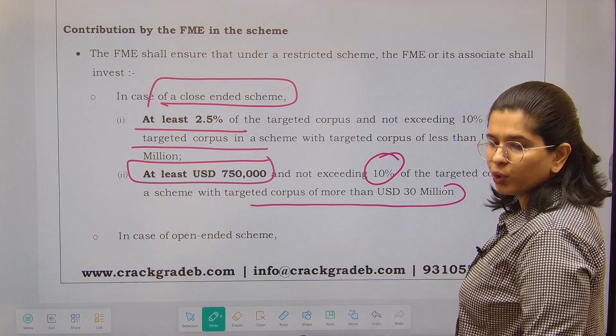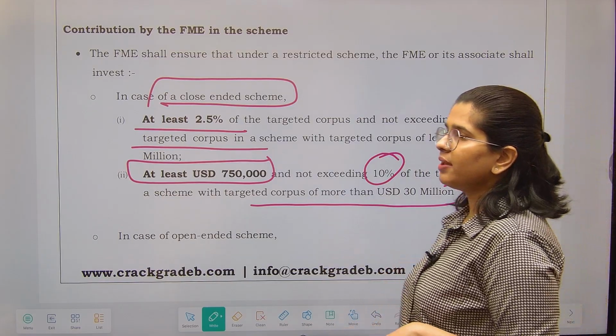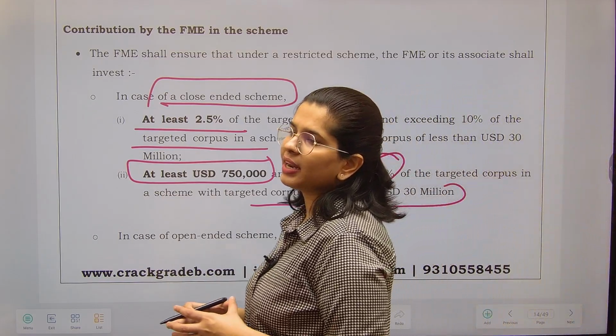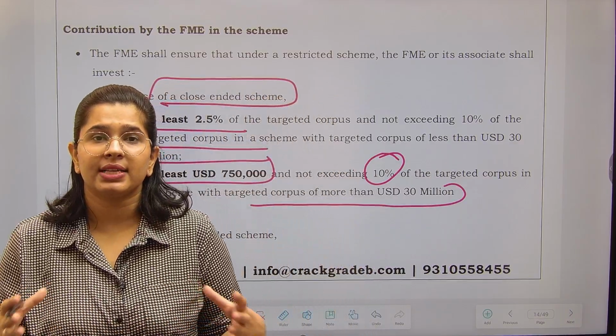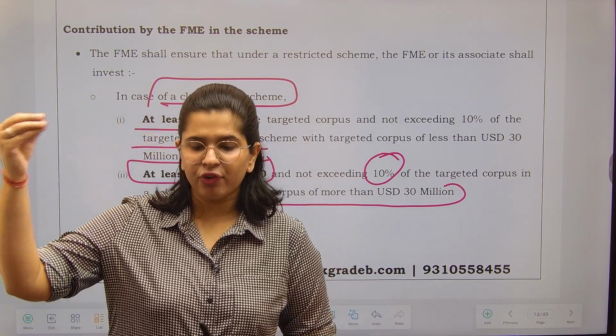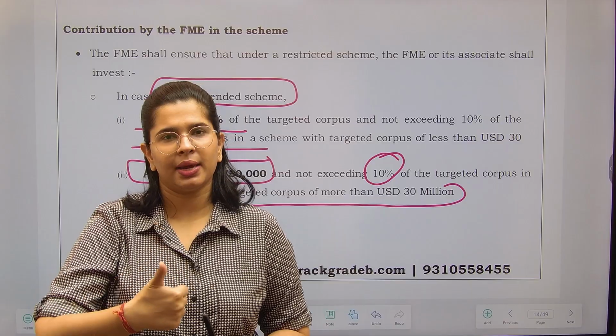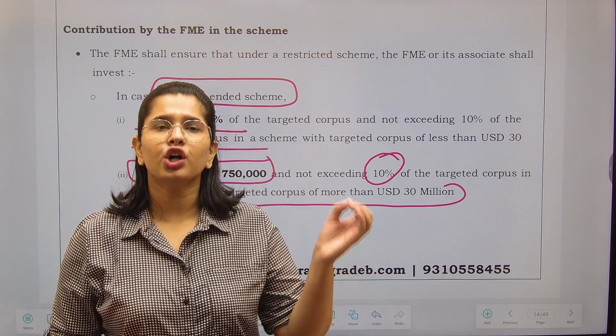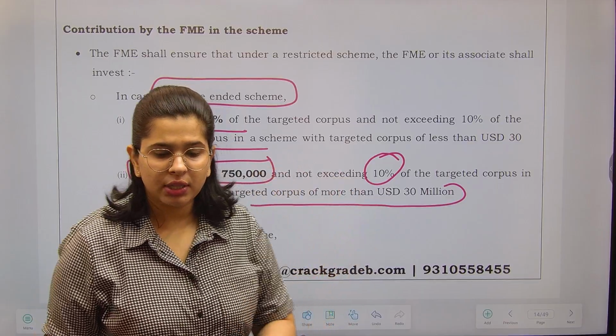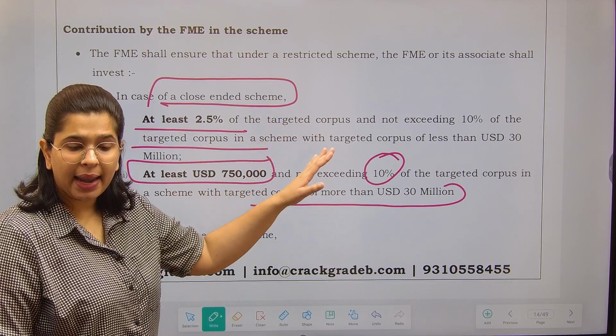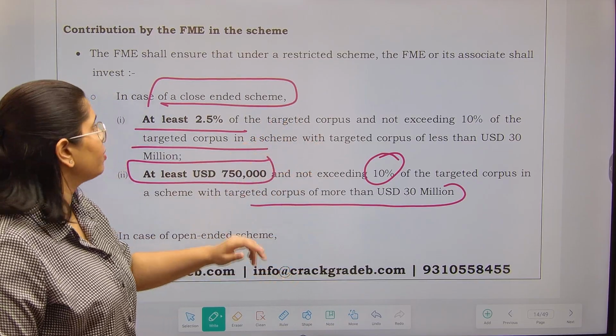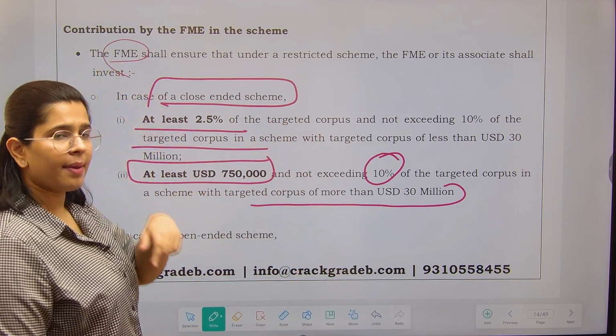Minimum and maximum, both the limits are given. See, whenever an FME, that is a fund management entity, is opening an investment scheme, they are taking money from the investors. Good, but you should also contribute something. So this is that contribution, what can be your maximum and minimum contribution as an FME.